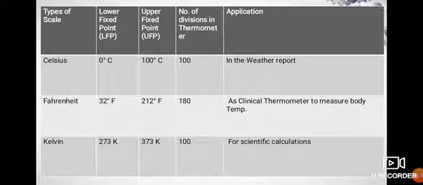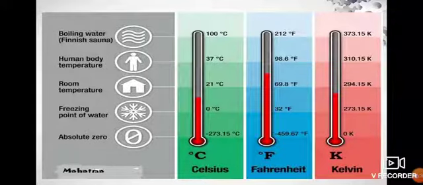This tabular column describes different types of scales used in the measurement of temperature, their lower and upper fixed points, number of divisions in thermometer and their applications in day-to-day life. Weather reports are given in Celsius scale, and a clinical thermometer measures body temperature in Fahrenheit scale. Kelvin scale is used for scientific calculations. Students, this image represents different types of thermometer.